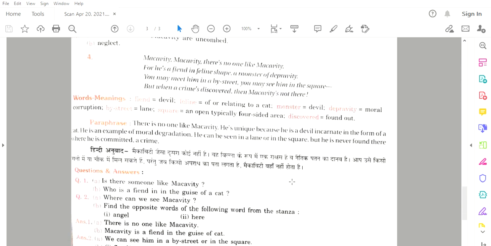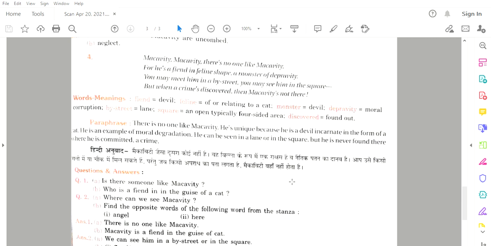So that's it for the poem. I hope the poem must have been clear to you. It is about Macavity and his mysterious nature. So, in all these four stanzas, the characteristics or the personality of Macavity has been defined. It has been told that Macavity is a master criminal who has defied every human law, and also the natural laws. He is the bafflement of Scotland Yard, which means the police are very troubled by him, because when a crime is done, Macavity is always not there.